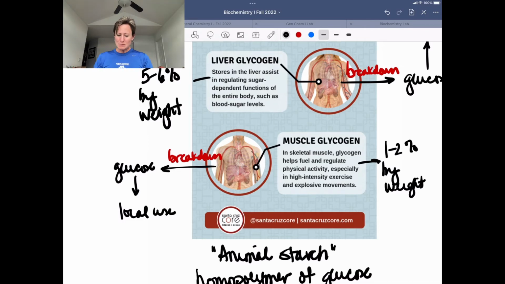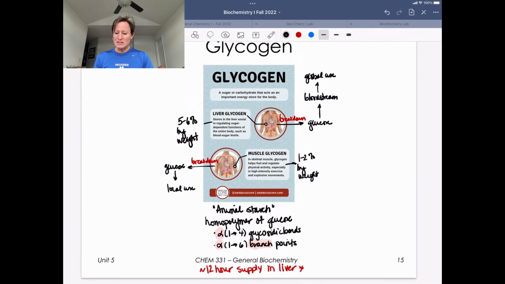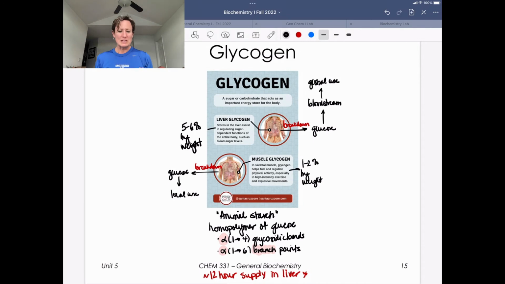Okay, so let's map onto this how we think about this hormonal piece that's going to affect whether or not glycogen is broken down. Remember, glycogen being broken down is going to happen in a need state. So let's talk about the pancreas. The pancreas is an organ that synthesizes a lot of different hormones, but in this context, we're talking about the synthesis of glucagon.